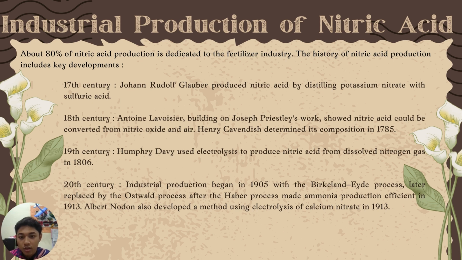19th century, Humphrey Davy used electrolysis to produce nitric acid from dissolved nitrogen gas in 1806. 20th century, industrial production began in 1905 with the Birkeland-Eyde process. Later, the Ostwald process, after the Haber process made ammonia production efficient in the world. Albert Nodon also developed a method using electrolysis of calcium nitrate in 1913.